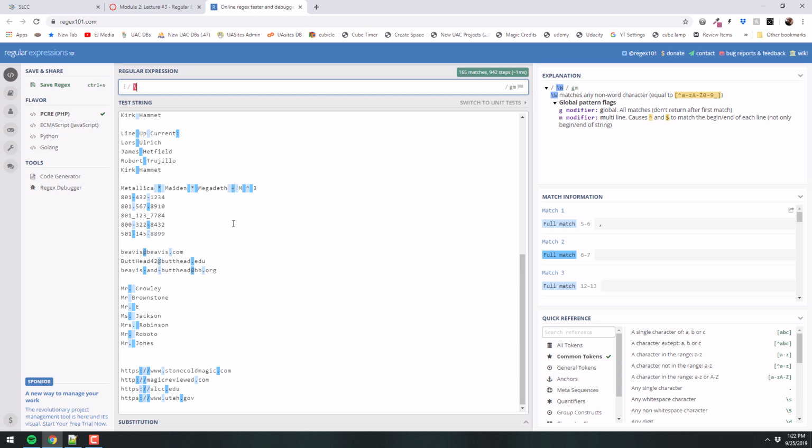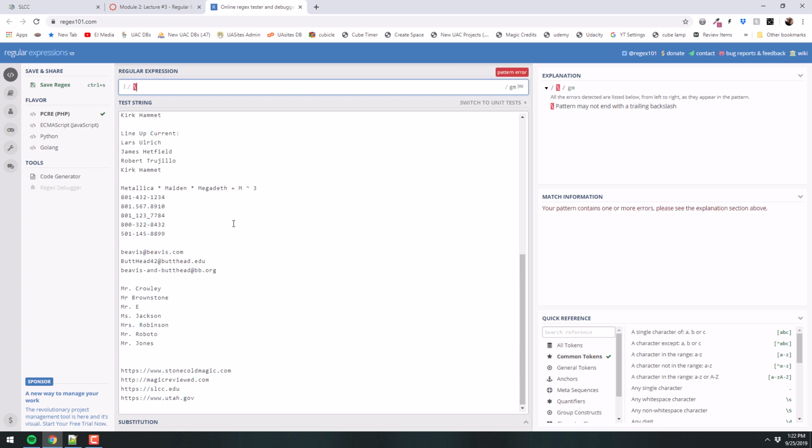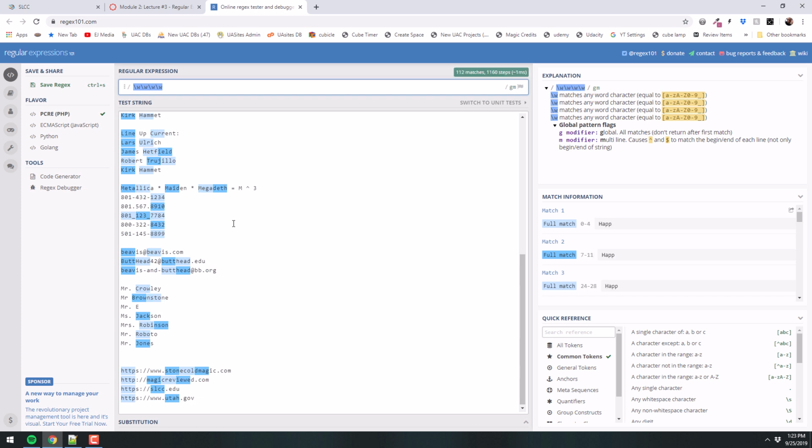So if I wanted to find a word that was at least 4 letters in a row, if I want to find a whole word, we'll talk about that in a minute. But this is looking for a block of 4 letters in a row, which is why the word "up" is not selected, but "curr" is on the second line there, okay? All right, let's take a look at the next one.